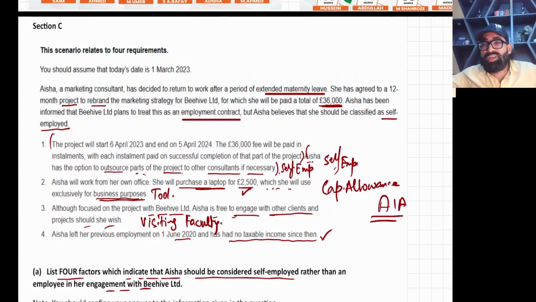So this 2,500 will immediately go in the allowance column, and we will get 100% capital allowance on this laptop. Okay, so just these two things are there, and we can calculate the tax.